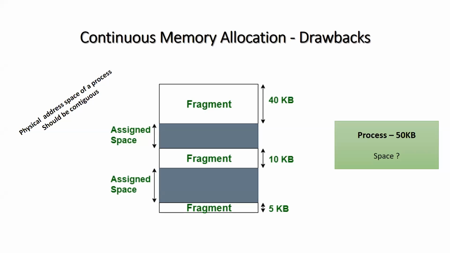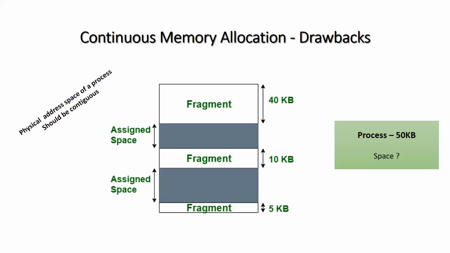Can I allocate memory for that 50 KB process, keeping in mind that the process must be allocated the memory continuously? That is called continuous memory allocation. Can I satisfy this? By the diagram, I do not have any space that has 50 KB continuously free. The first fragment is 40 KB, the next free fragment is 10 KB, next is 5. If I add up all that, it is more than 50 KB, but it is not continuous, and hence it is called the fragmentation problem. In particular, it is the external fragmentation problem. Okay, so this is the main drawback of continuous memory allocation.